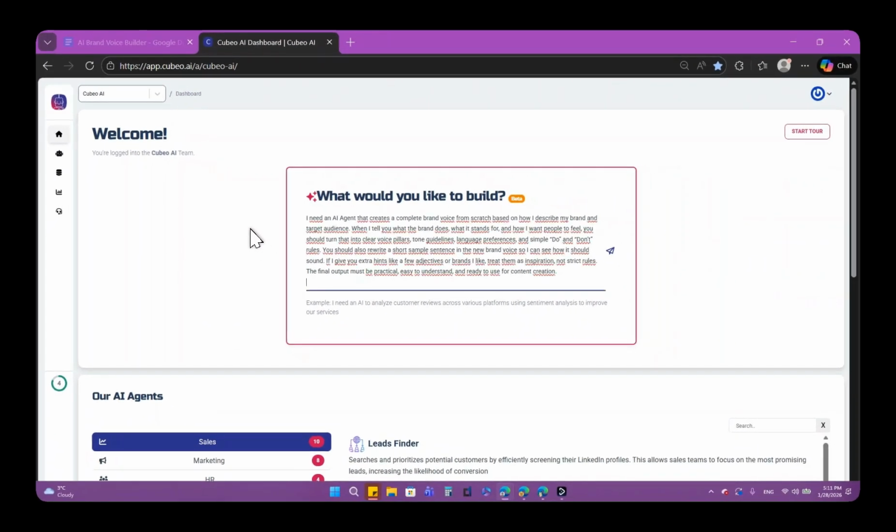I need an AI agent that creates a brand voice from scratch. I explain what the brand does, who it's for, and how I want people to feel. Based on that, it defines how the brand should sound, what language to use, and what to avoid. It gives me simple voice pillars, tone guidelines, and do's and don'ts, plus a rewritten example so I can immediately see the voice in action.